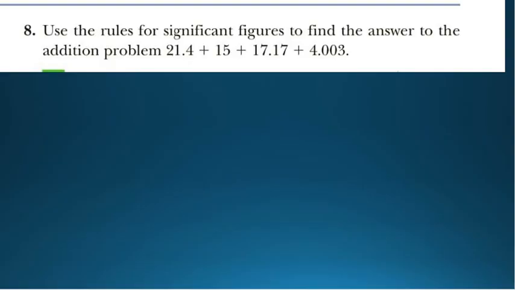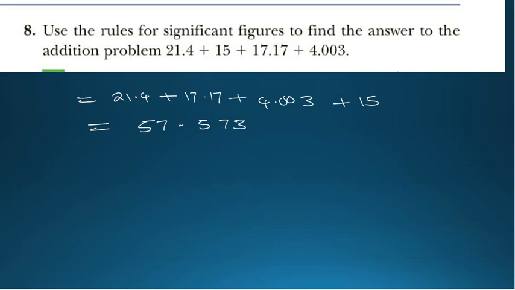Okay, so here is what you are going to do. We are adding 21.4 plus, and here we apply the rules of significant figures. There is also 15 there. Once you add this, you are going to get an answer like 57. My calculator is giving me 57.573.